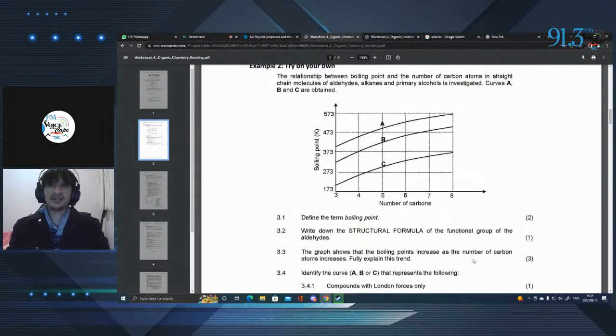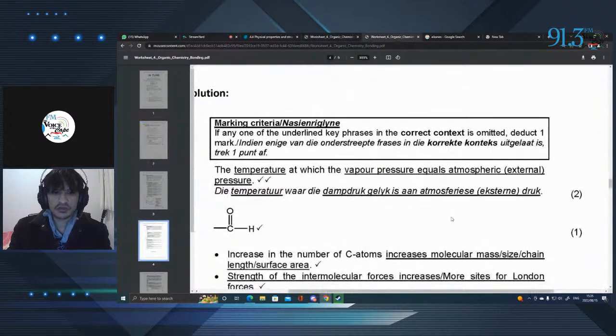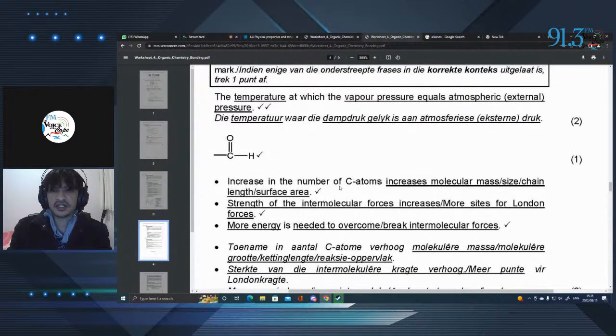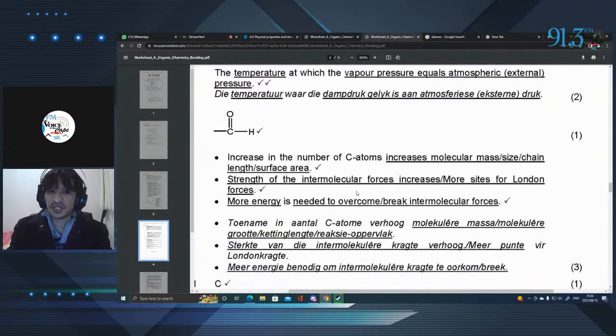Number one, the mass is increased. The more you have, the more energy you're going to need to break up the molecule. So of course, mass plays a role in the increase in temperature. We can look at the memo and see what else it says. Your increasing number of carbon atoms increases molecular mass, size, chain length, and surface area.